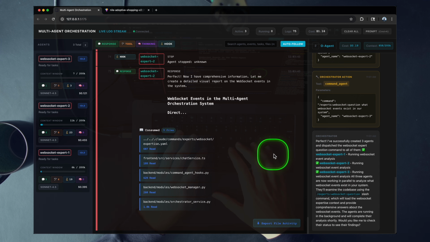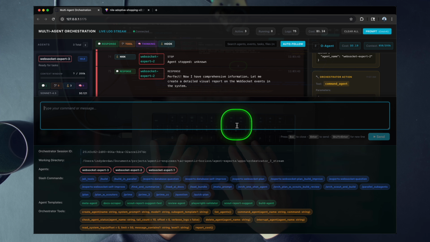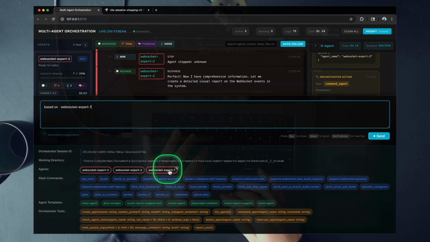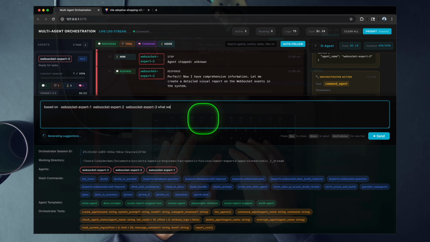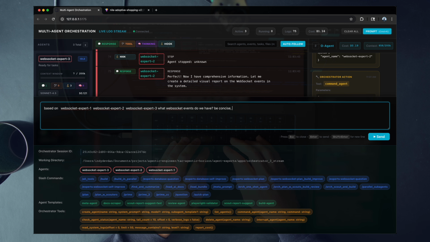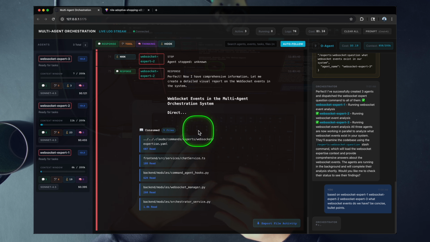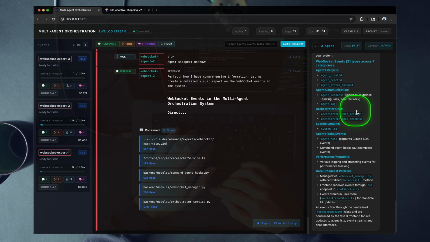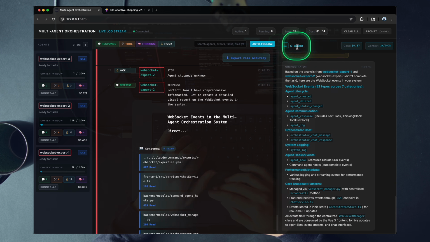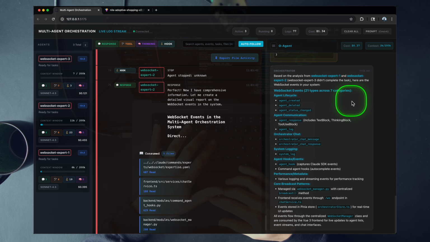That's cool. I can open this up and ask based on, and I'm just going to click, what WebSocket events, be concise, bullet points. Okay, so all of our agents have completed. You can see all the consumed files from that agent. And so we can concretely see this. Our orchestrator can synthesize all the results. And very interesting here, let's check this out, right? WebSocket 3 didn't complete the task.